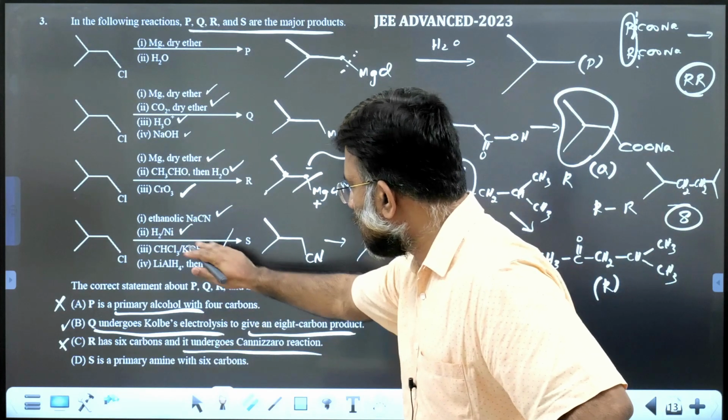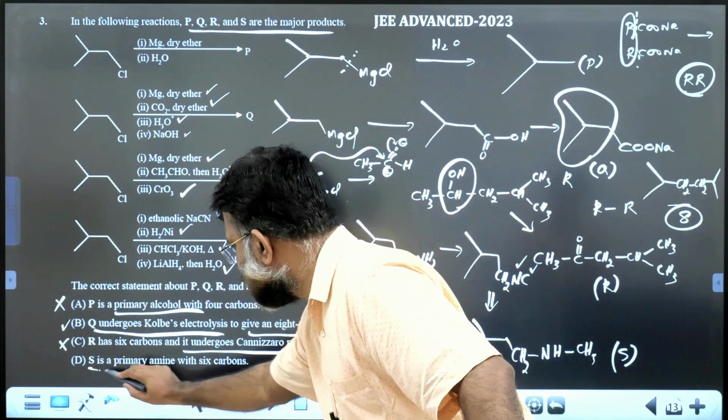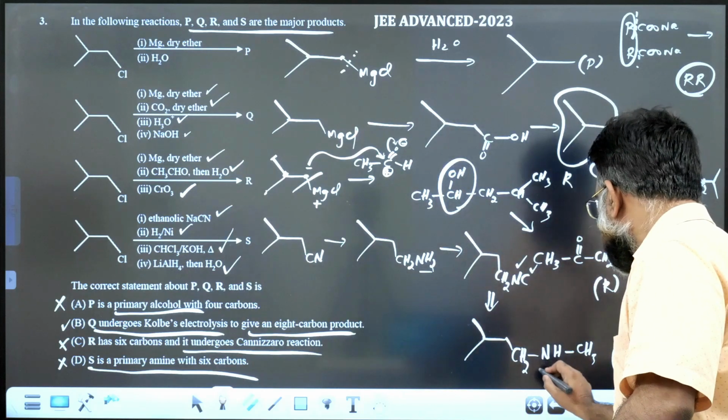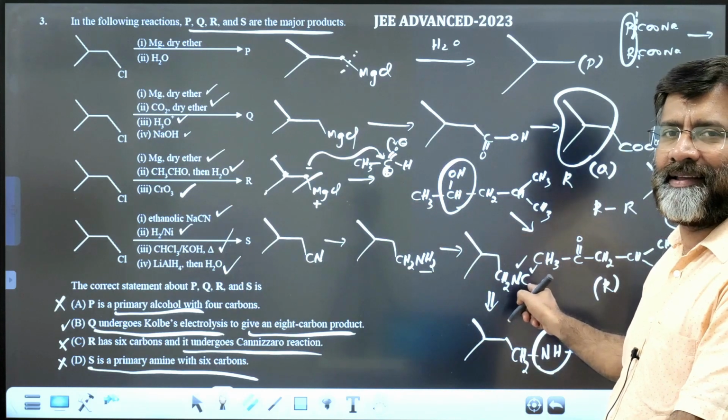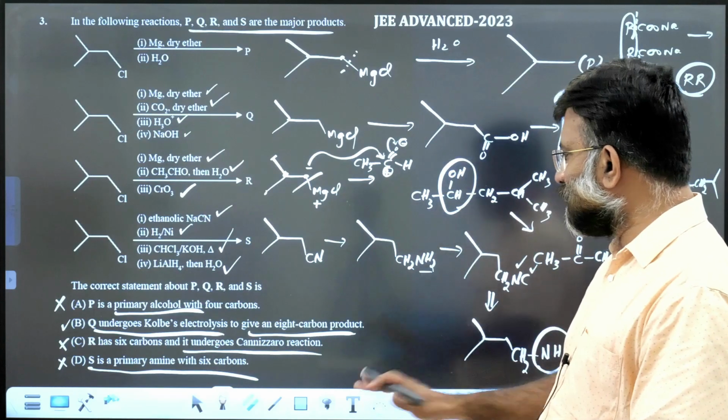And I think that is the last reaction over. S is a primary amine? No, S is a secondary amine. As we have isocyanide here, the reduction product of isocyanide will be a secondary amine. So that's over.